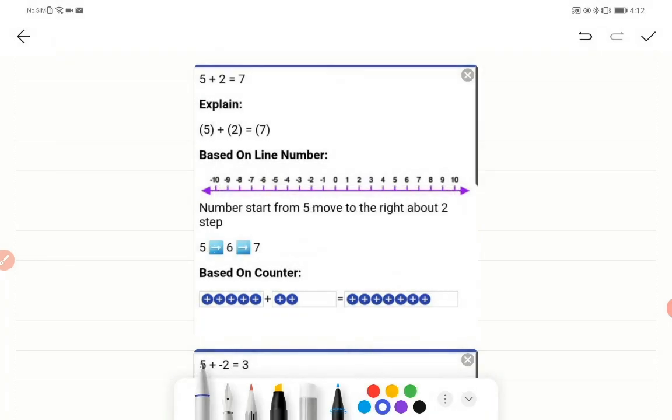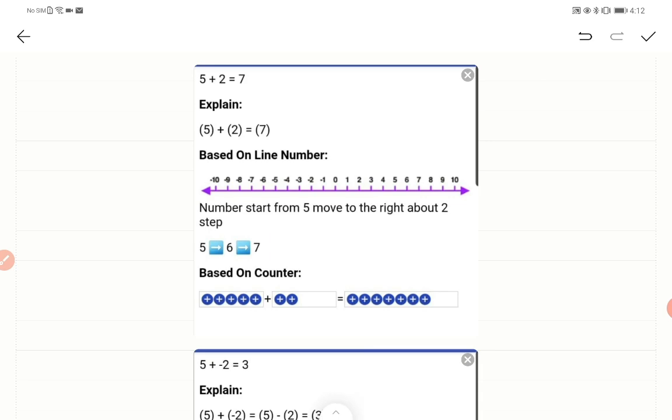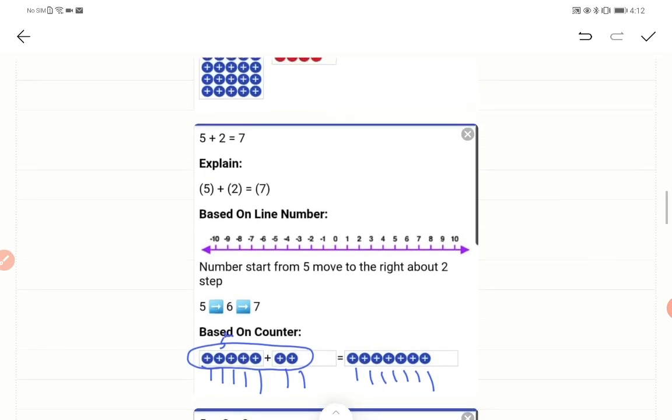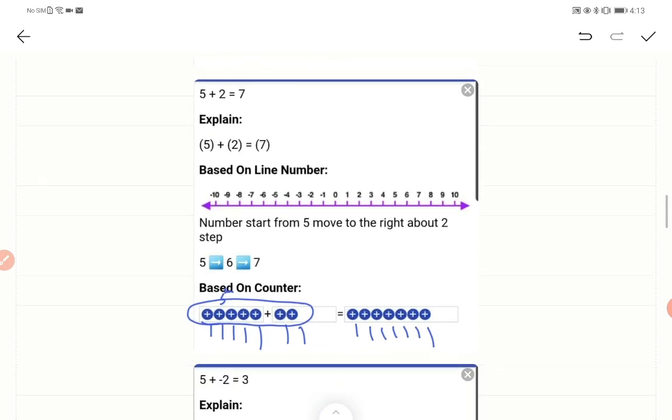Tell me, using the counter also, if you want to just see this, based on counter, we have how many? 5 plus, isn't it? 1, 2, 3, 4, 5 and 2 plus. So what we are doing, we are adding. So if you add all these together, you will get 7. 1, 2, 3, 4, 5, 6, 7. Right? So in this way, based on counter also you can do it. But number line is important.